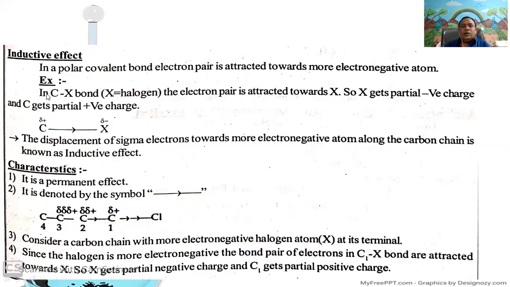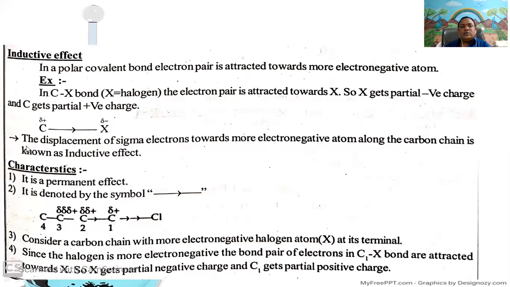For example, in the C-X bond, C is carbon and X is a halogen atom. Compared to carbon, the electronegativity of the halogen is more. Therefore, the electron pair is attracted towards the halogen. So X gets a partial negative charge and carbon gets a partial positive charge. It is called the inductive effect.